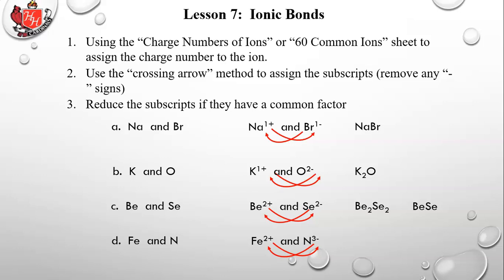But I decided to make it harder. Let's make it Fe2, the 2 plus version of iron. Remember, it could be either 2 plus or 3 plus. So you have a 2 plus for iron and a 3 minus for nitrogen. So you simply take off the signs and crisscross the numbers. So it becomes Fe3N2. If you have 3 2 plus irons, 3 times 2 plus gives you 6 plus. If you have 2 3 minus nitrogens, 2 times 3 minus gives you 6 minus. So you have 6 plus, 6 minus, that balances perfectly. So Fe3N2 would be electrically neutral, it would balance.